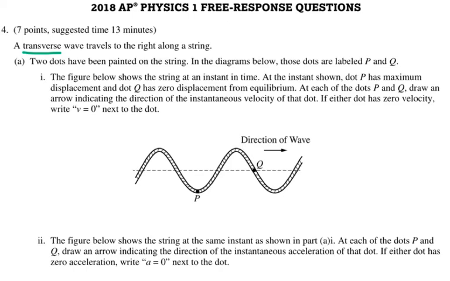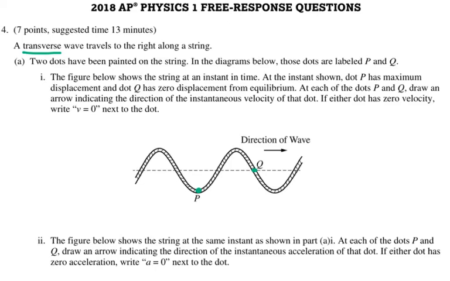Two dots have been painted on the string in the diagram below. Those dots are labeled P and Q. So I have a point P and I have a point Q. The figure below shows the string at an instant in time. At the instant shown, dot P has maximum displacement and dot Q has zero displacement from equilibrium, and the dotted line is your equilibrium.